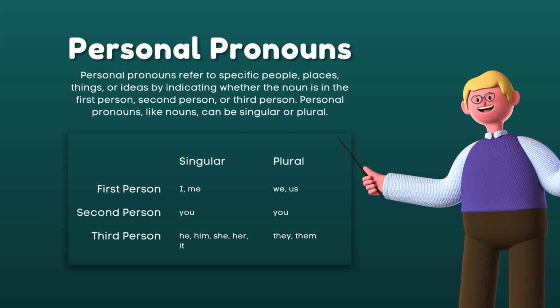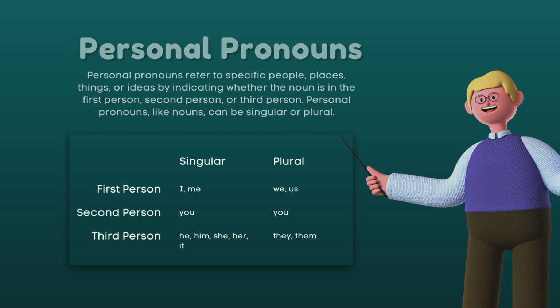And we have the plural forms like they for subjective and them for objective case. Okay. For example, she is beautiful. She is the subject of the sentence that belongs to the personal pronoun.